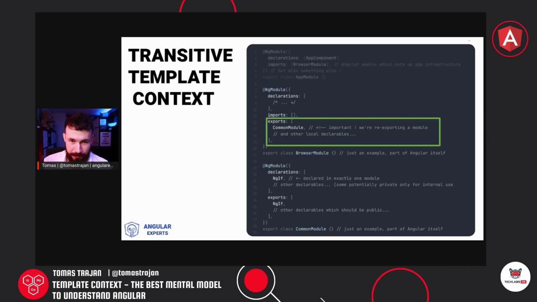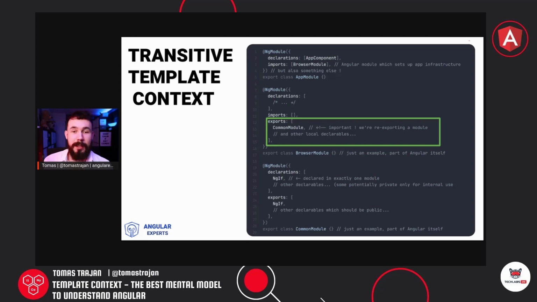So that means that in our freshly generated application, which comes with something like this, it will have an app component declaration and import the browser module in the imports. This will make it transitively part of the same template context, and that is the reason why we can use stuff like ngIf, ngFor, or JSON pipe in the template of the application component without the need to import the common module directly in the application module.